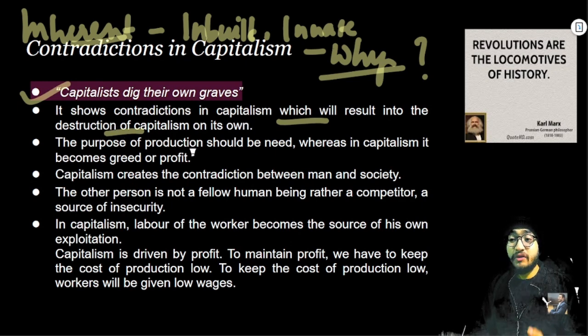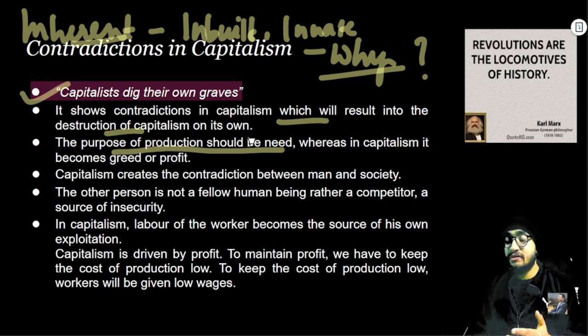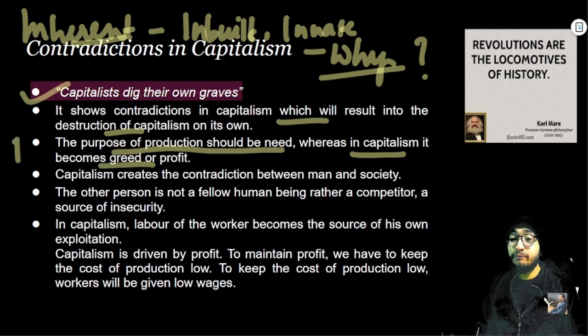What is the basic cause or basic issue behind that contradiction? He is saying that the purpose of production should be need, the need of human beings, whereas in capitalism it becomes greed or profit. This is one problem, right? According to Marx, the purpose of production should be need. But what is happening in capitalism? Capitalism is basically driven by the idea of greed or profit. So this is the first problem.